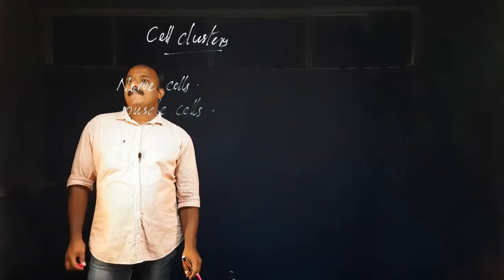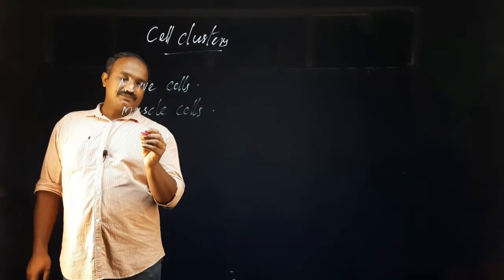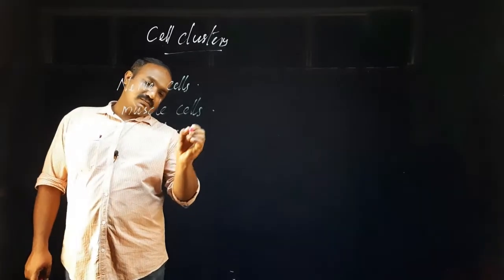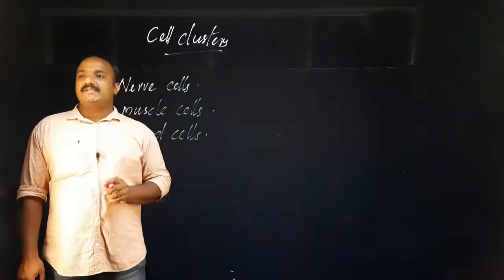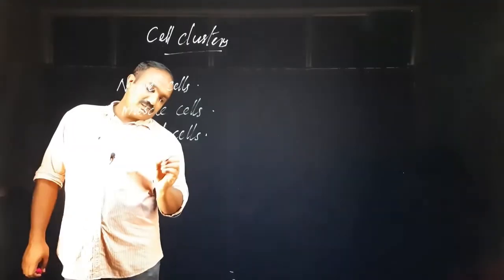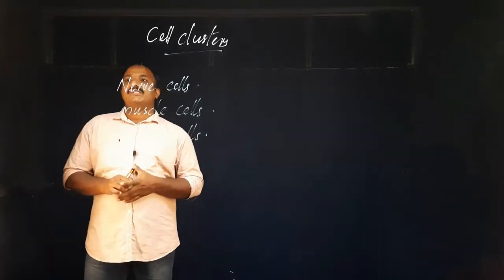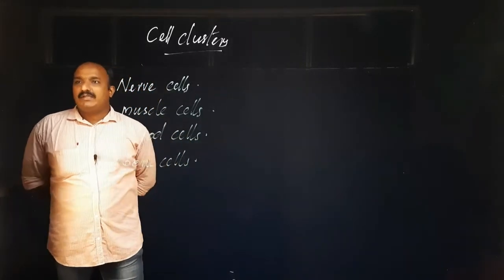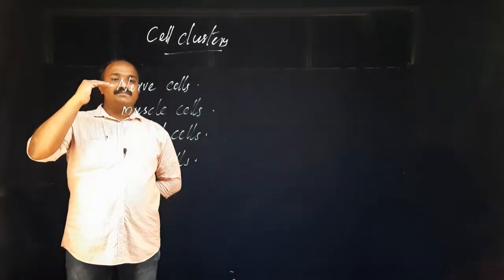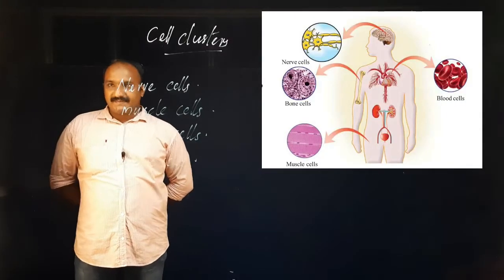Then the third one, blood cells. Another one, bone cells. These four are to be studied now as you are young. So listen: nerve cells, muscle cells, blood cells, then bone cells.